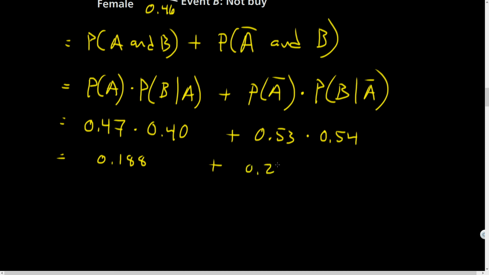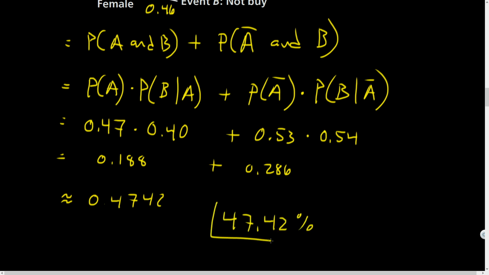I get 0.286 roughly. Add to that 0.188, and I get approximately 0.4742, which means 47.42% of randomly selected people are buying their drink, according to their focus group.